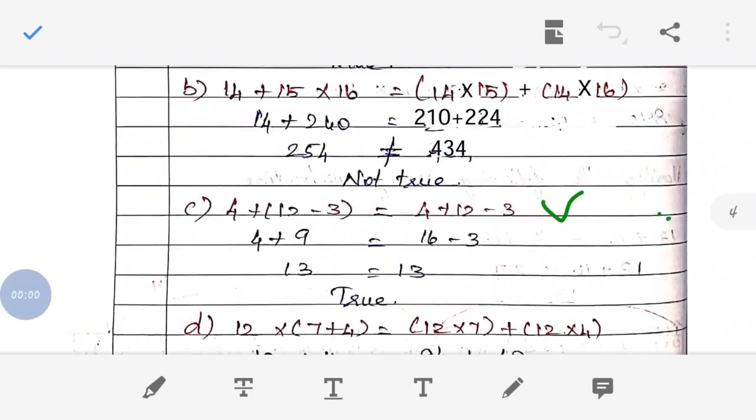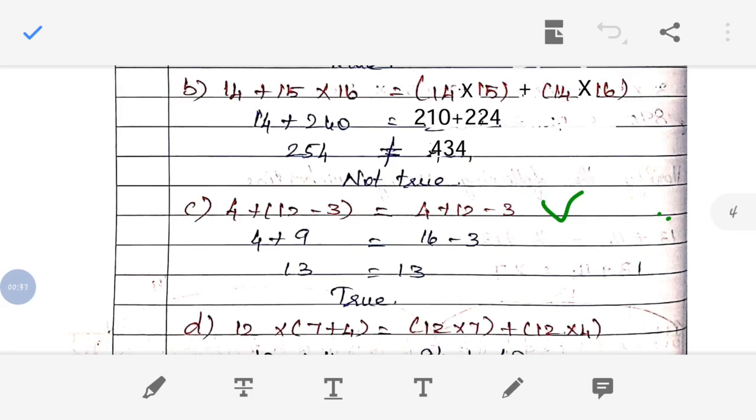Now look at the B question. The question is 14 plus 15 into 16 is equal to 14 into 15 plus 14 into 16. So now we are going to solve this on the left hand side as well as the right hand side. Okay, on the left hand side, according to the BODMAS rule, first we have to do the multiplication. So we did 15 into 16 first. The value for 15 into 16 will be 240. Now we have to add 14 plus 240. So the answer will become 254.